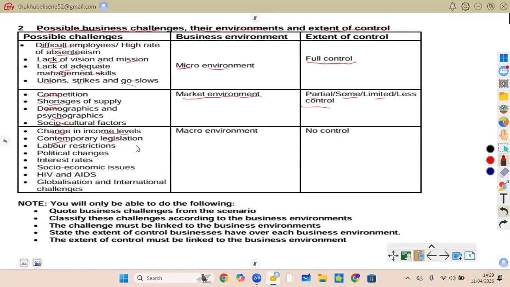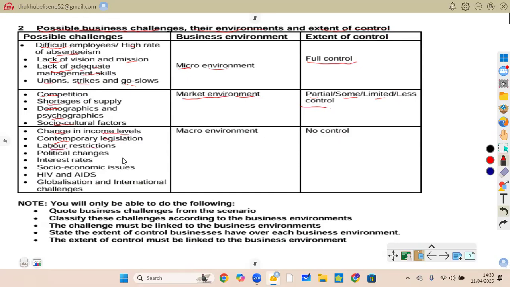Contemporary legislation. When you talk of legislation, you're talking about laws: government rules a business must follow. We can talk of minimum wage laws. If the minimum wage is 5,000, there is nothing we can do as a business. You can't change that. You have no control over that.